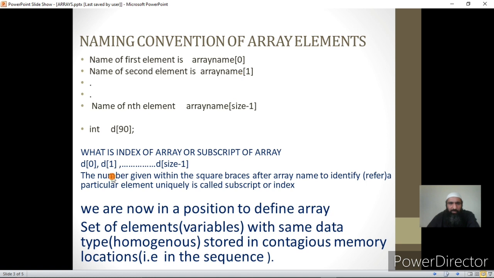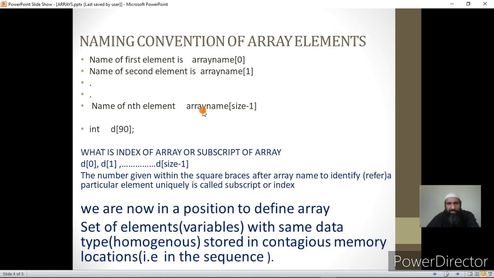Now, the number that is given within the square brackets after the array name to identify or refer to a particular element uniquely is called a subscript or index. To identify a particular element, it has a name and the index given in the square brackets. Now I won't be using the term number, I'll be using the index. So the index or subscript of an array element is always one less than its element number.